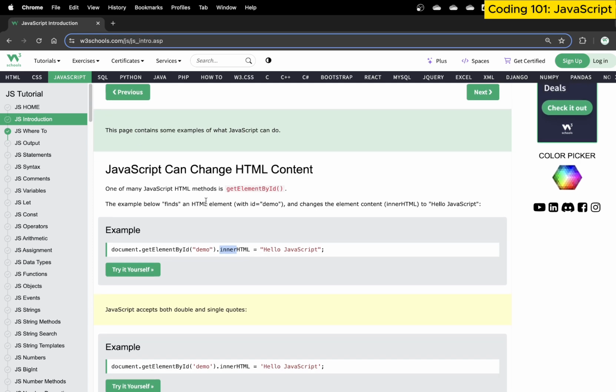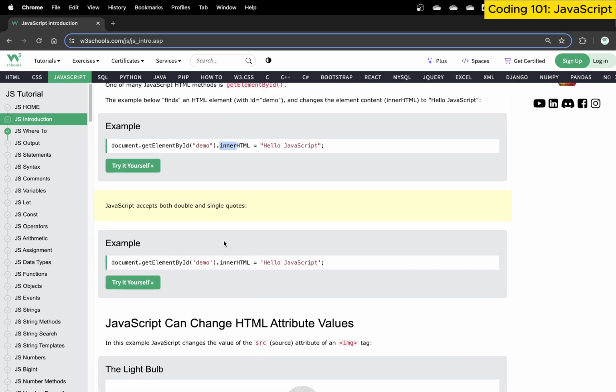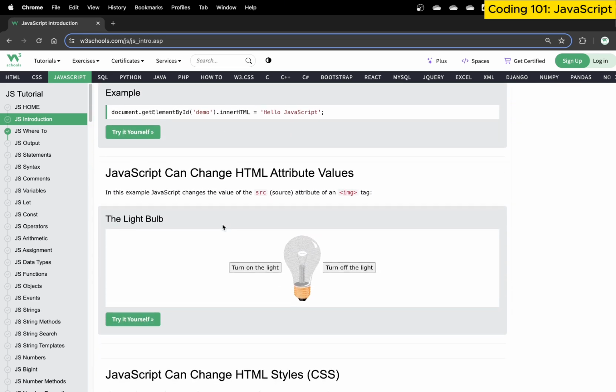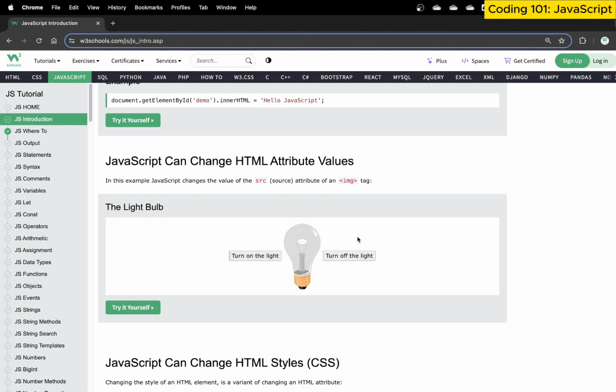So the basic thing to take away for now is that JavaScript is a programming language. It allows us to control and change the content of HTML. Okay, so we write something with HTML, but we can change it. How does that change work? For example, if I have this HTML page, I can use a button to turn the light bulb on, and I can use the button to turn the light bulb off. This is what interaction basically means using JavaScript.